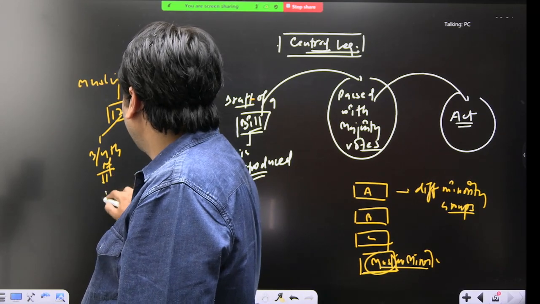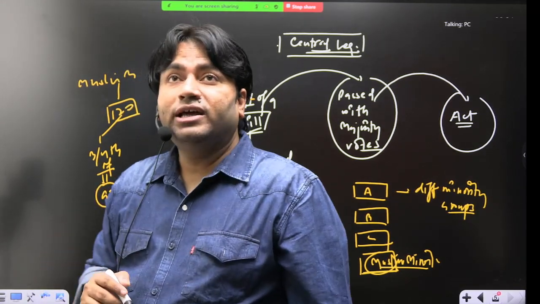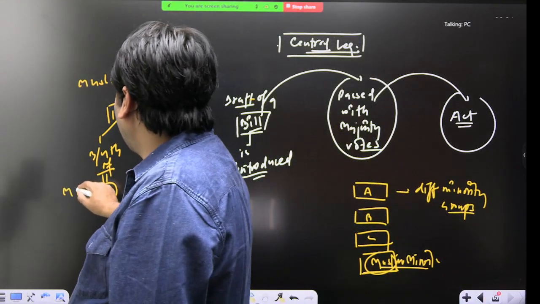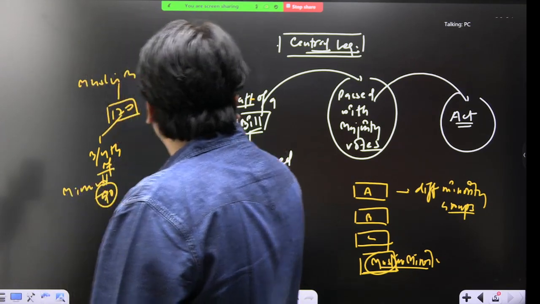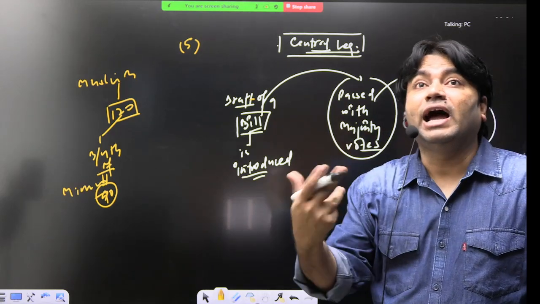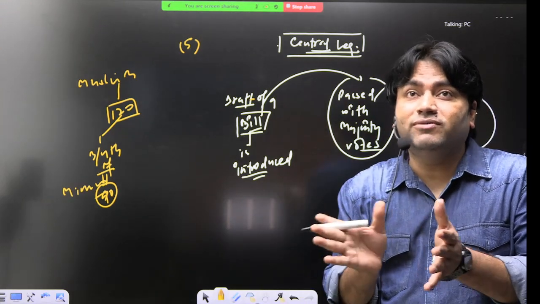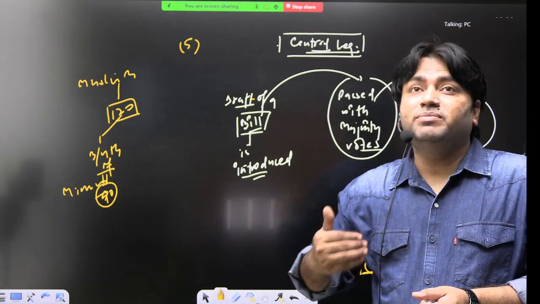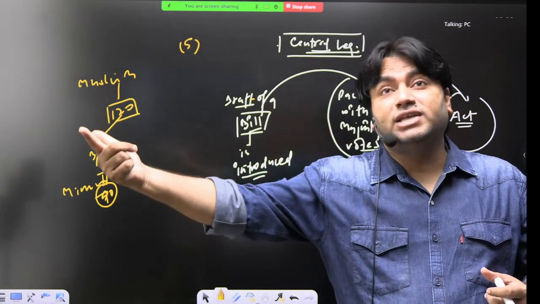What will be the number? 90. So Jinnah is saying that a minimum of 3/4 of the members should approve this bill. If they do not approve, this bill will not become an act. And this will not be only the case with the Muslim minority. It will be with other minorities as well.